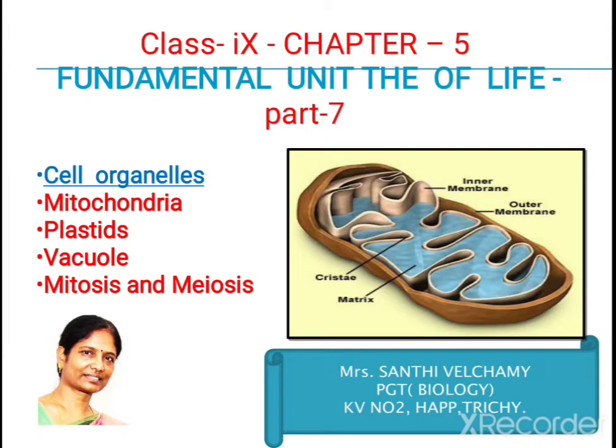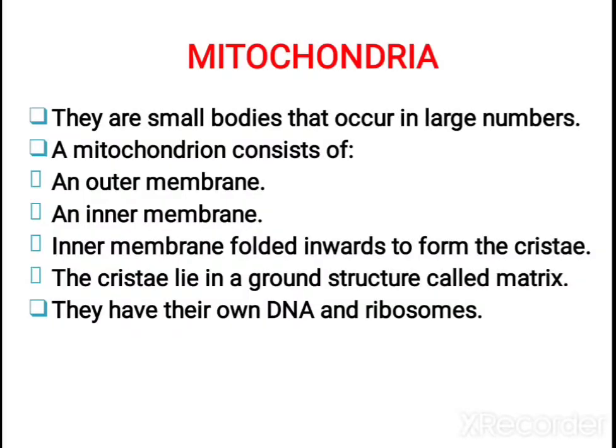So today we are going to see the concluding part of the chapter, that is fundamental unit of life. Today we are going to cover the cell organelles, mitochondria, plastids and vacuoles, apart from that mitosis and meiosis. So now let us go inside the chapter. First let us study regarding mitochondria.